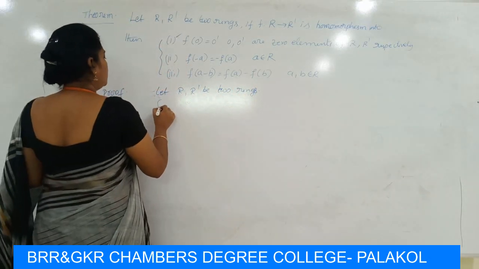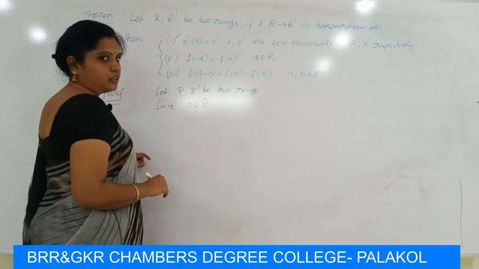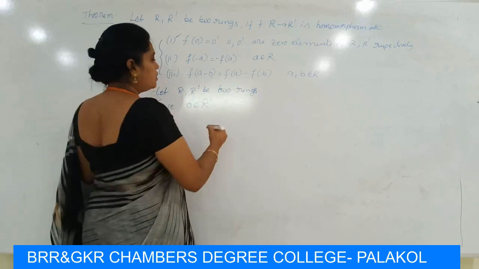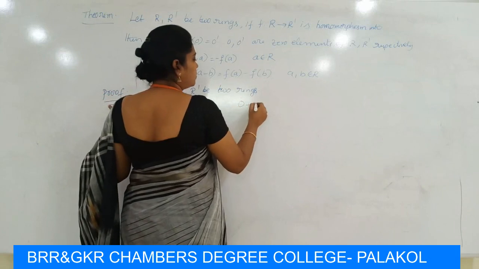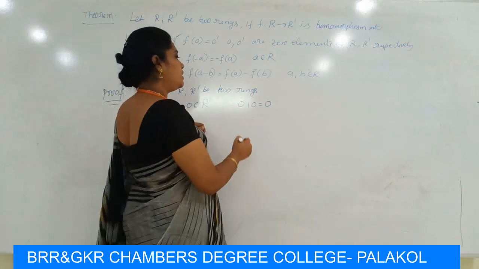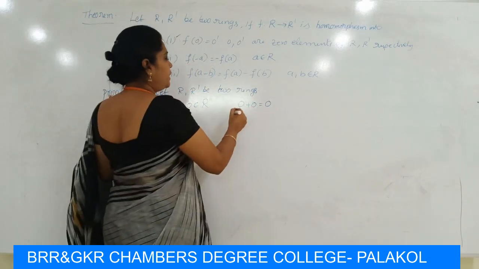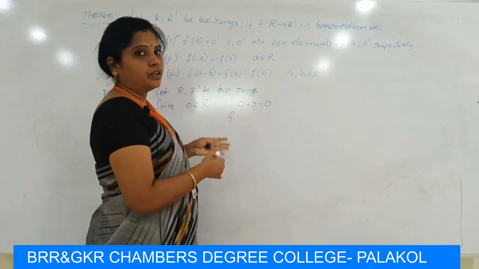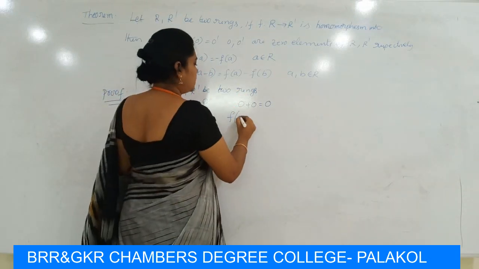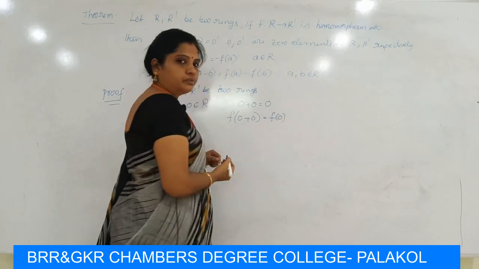Since 0 is an element of R, because R is a ring, 0 can be written as 0 plus 0, which is again 0. 0 is the 0 element of the ring. We can add 0 to 0 and get the same element 0. So we apply the mapping f to both sides: f of 0 plus 0 is equal to f of 0.